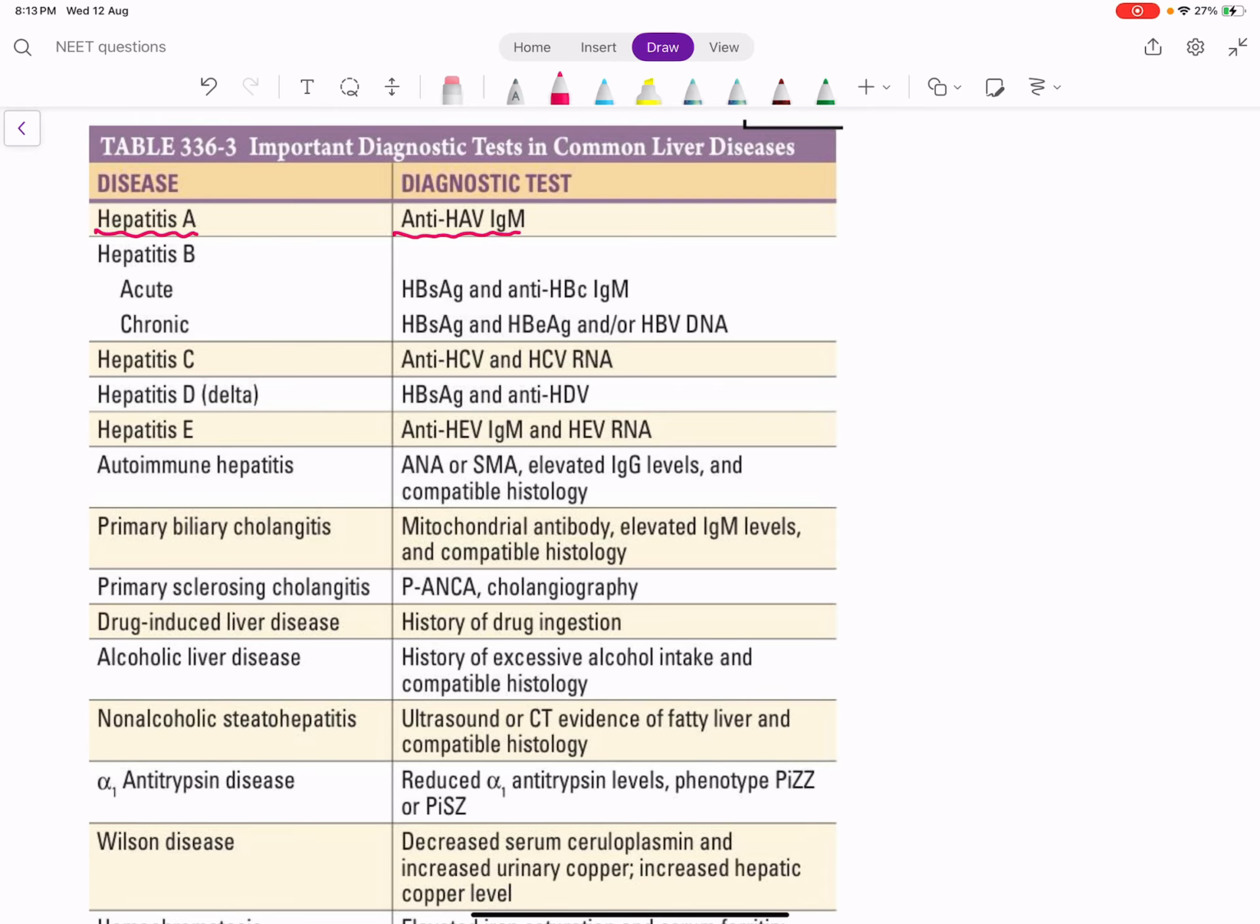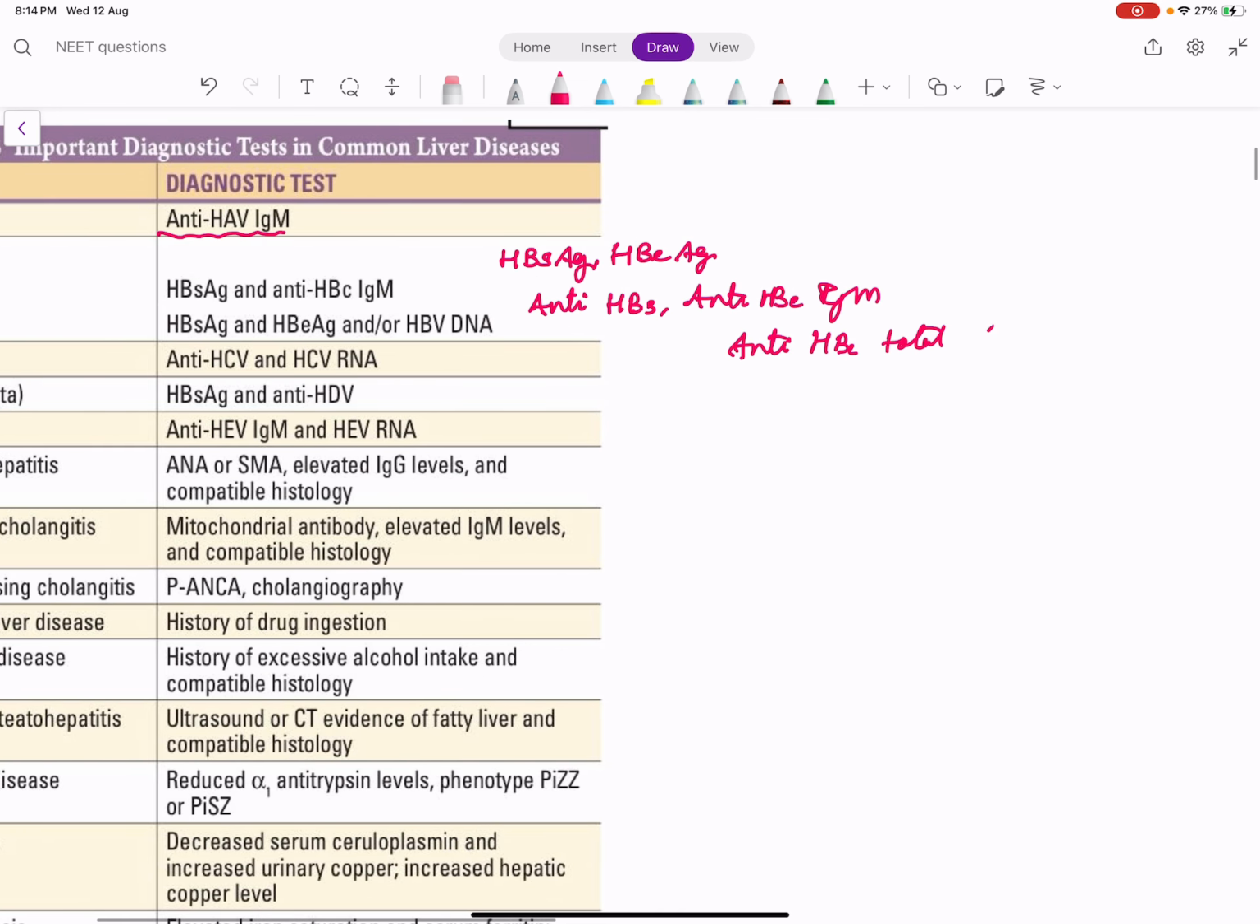For hepatitis B, we have many tests. There are two antigens, HBsAg and HBeAg, and there are three antibodies: anti-HBs, anti-HBc IgM, and anti-HBc total. Total is IgM plus IgG. Actually there are three antigens and three antibodies expected, but only two antigens are very important: HBsAg.